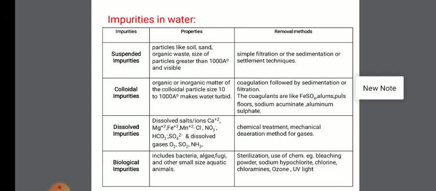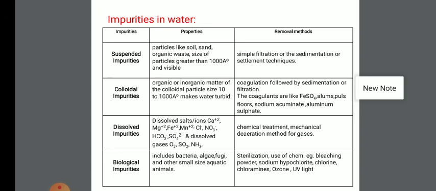Now next one, that is biological impurity. These impurities in water include bacteria, both aerobic as well as anaerobic, algae, fungi, and other small size aquatic animals. They are present in surface waters. They are removed first by filtration, and then any microorganisms in the water are killed by the sterilization process.